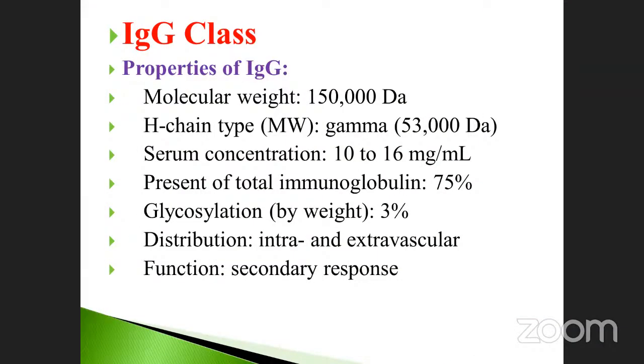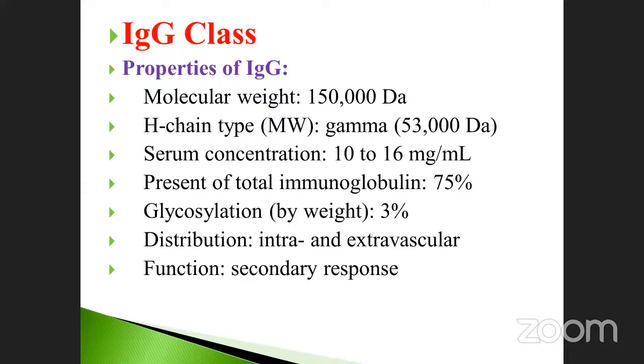Immunoglobulin G, classes, properties of immunoglobulin G: molecular weight 150,000 Dalton, heavy chain type gamma, since G is denoted gamma, 53,000 Dalton. Serum concentration 10 to 16 mg per ml. Percent of total immunoglobulin 75%. Immunoglobulin G will be the highest concentration.